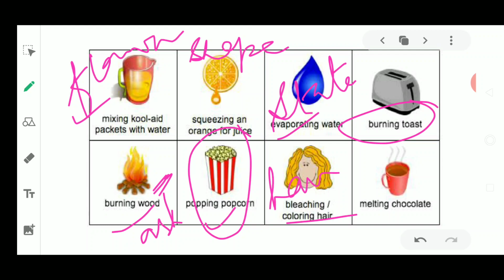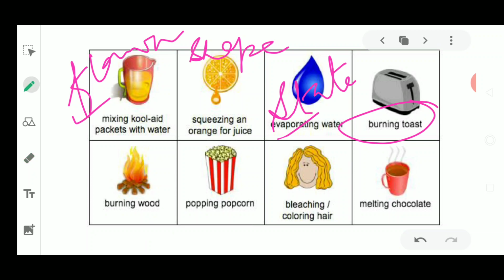So your haircut is an example of a change, where your hair was long in its length, and after cutting it, it has become short. Similarly, if you're coloring your hair, the color of the hair is black or brown, it is going to convert into another form, into another color. That is an example of the change.